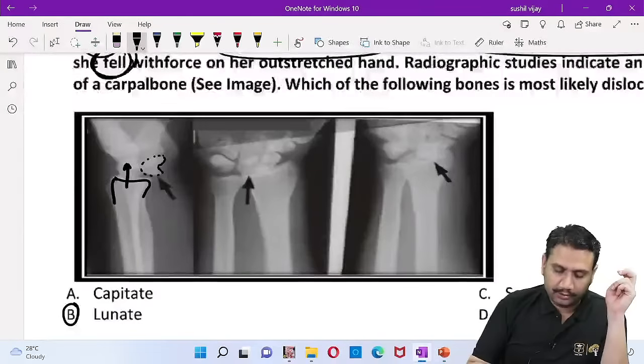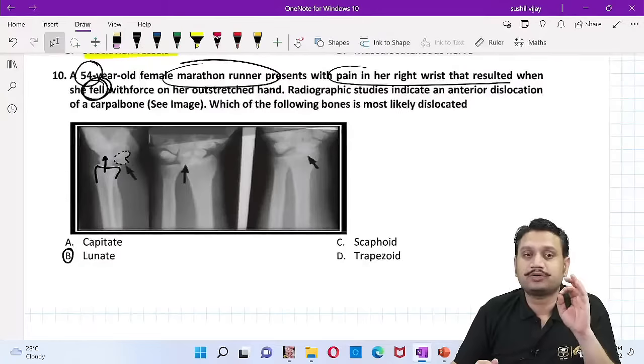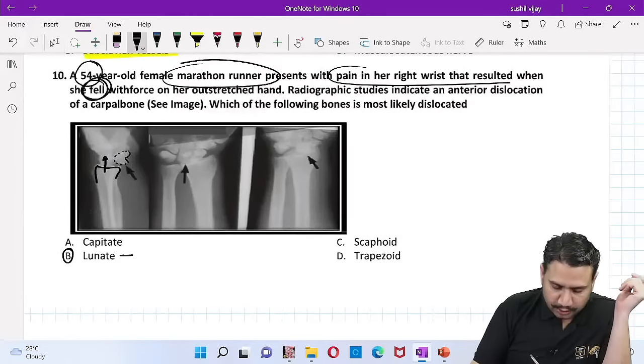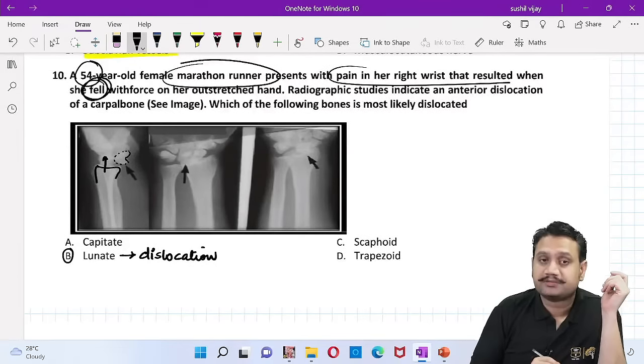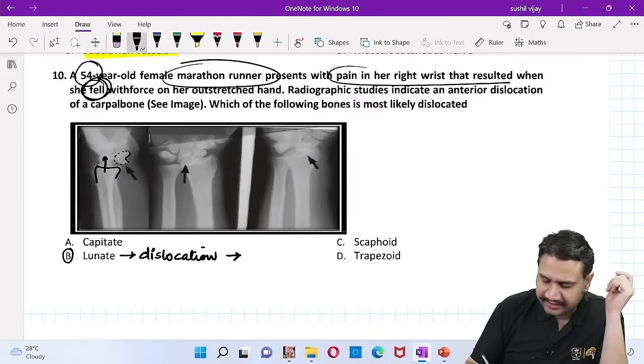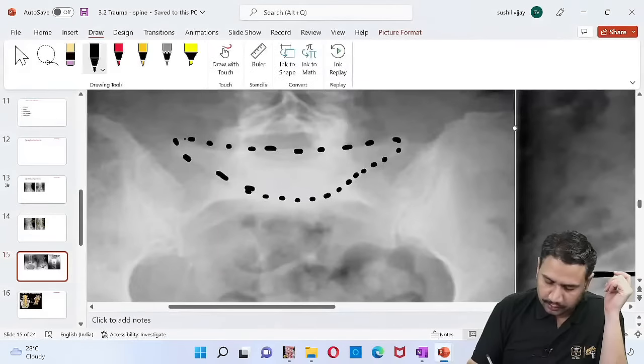One, about the lunate, that lunate is the most commonest carpal to dislocate. That we have already mentioned. So lunate is the most common carpal for dislocation. We should know what all points about the lunate. Lunate dislocation. Whenever the lunate will dislocate, what is the special sign we know?